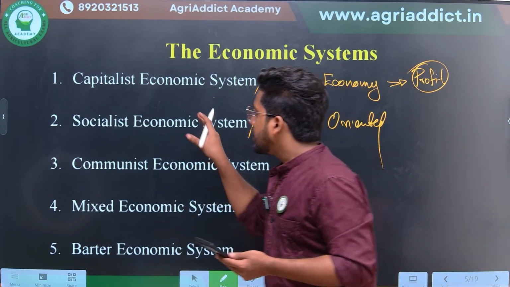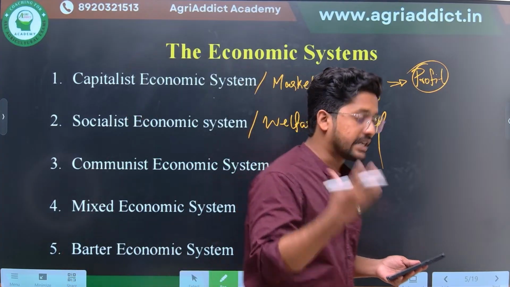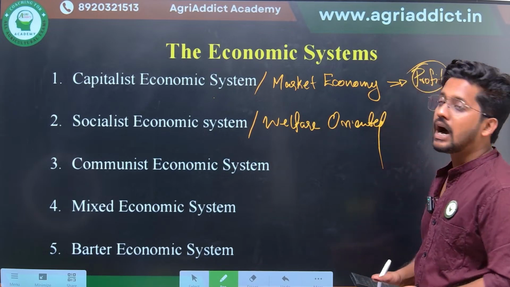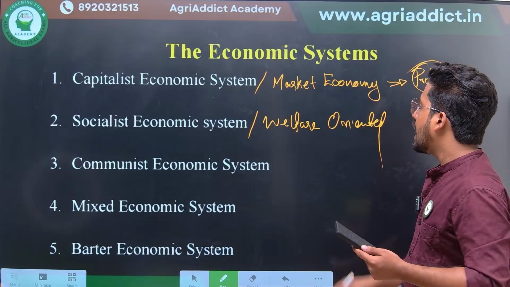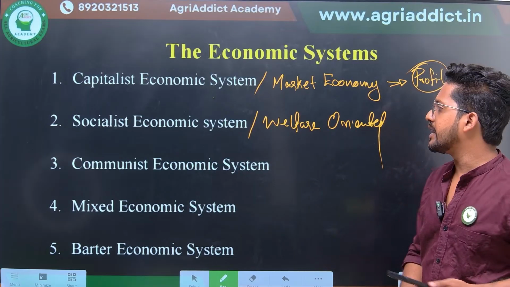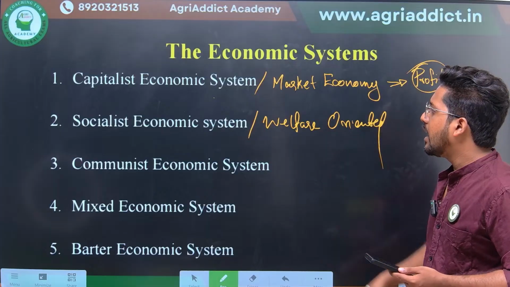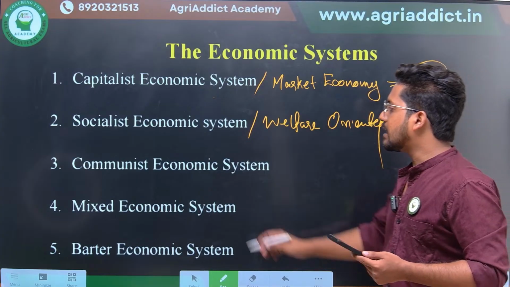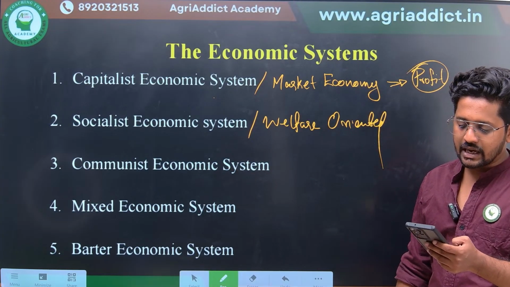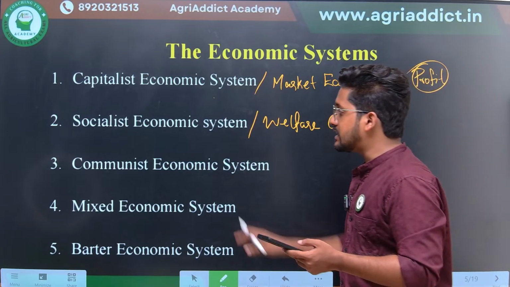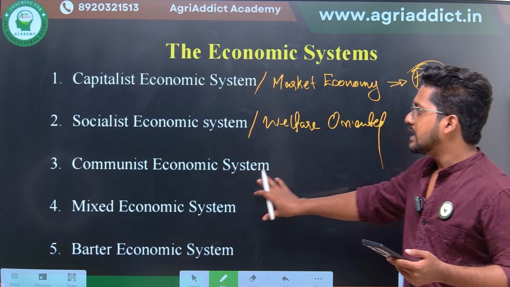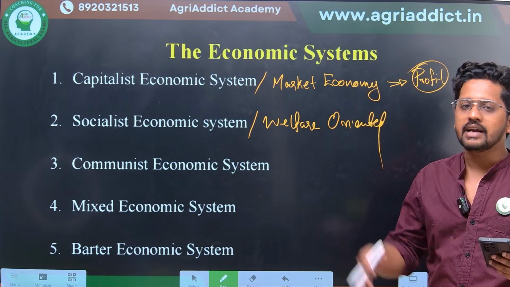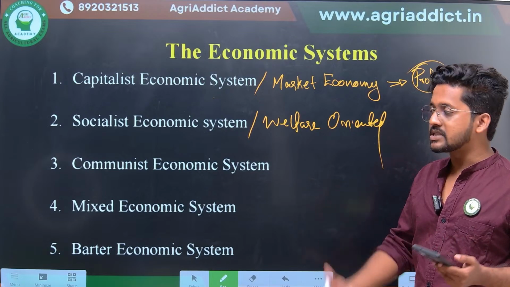In the socialist economic system, they try to generate the goods and services needed for the people living in that country or system, and this is much more welfare oriented. You can see this system in the former USSR or the Russian Federation. Then comes the communist economic system. What happens in the communist economic system? This is actually an extreme political system. The extreme form of the socialist economic system can be found in the communist economic system, and this was practiced in the People's Republic of China.